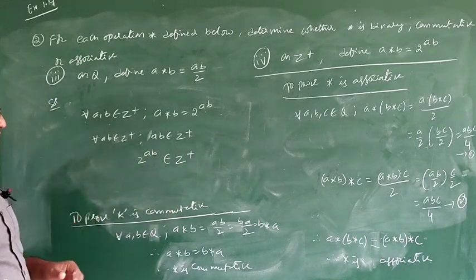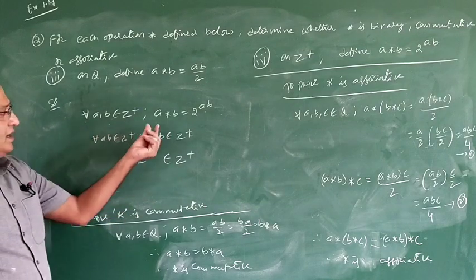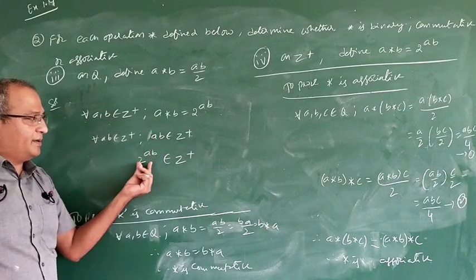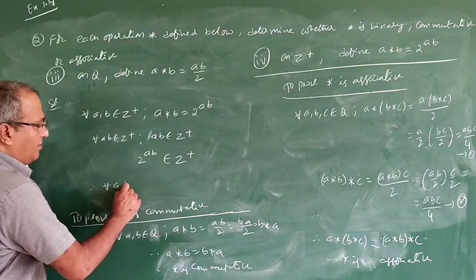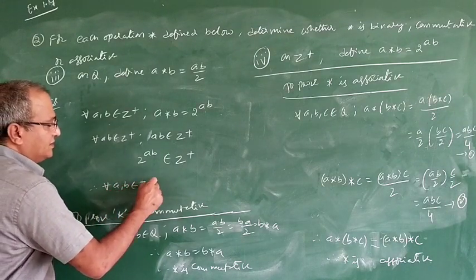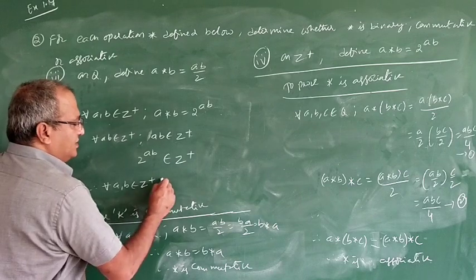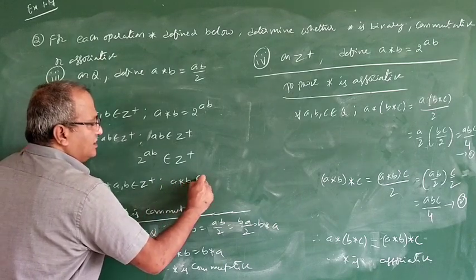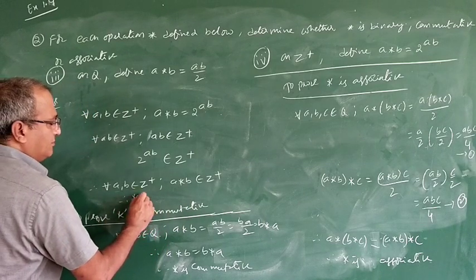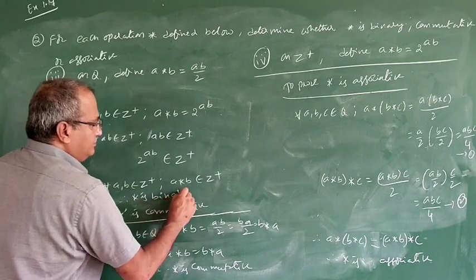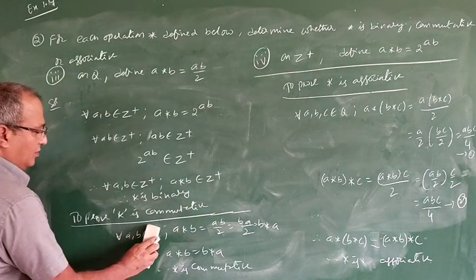So observe here, I use one property here and another property here. So finally what we can say: for all a, b belongs to Z plus, a star b is also in Z plus. Therefore star is binary.